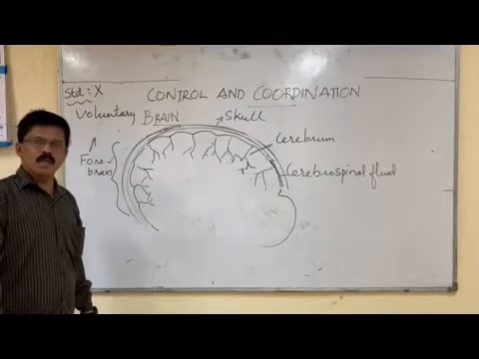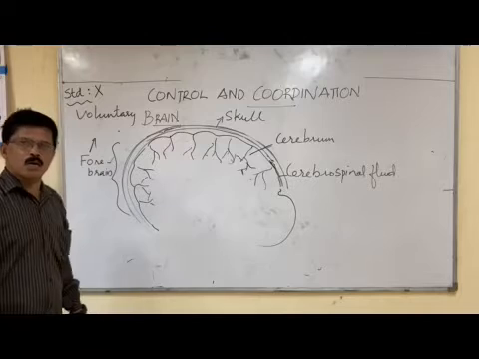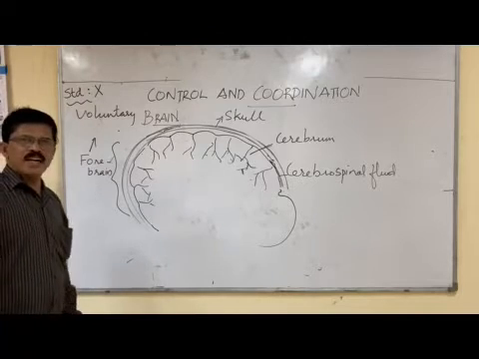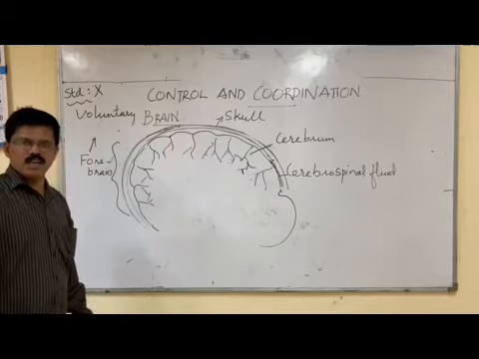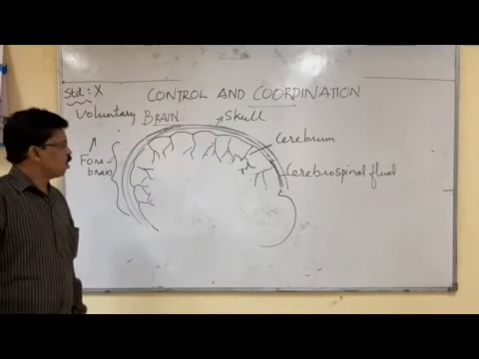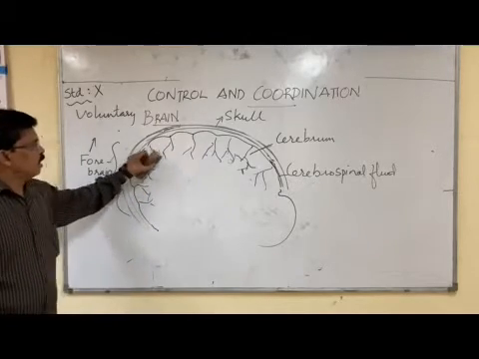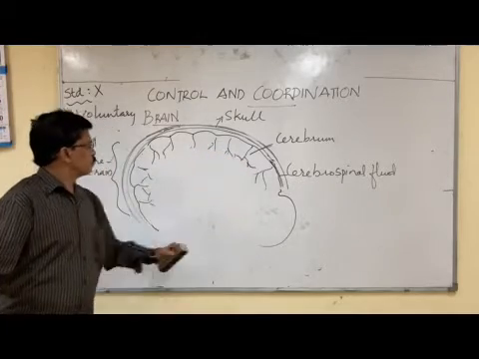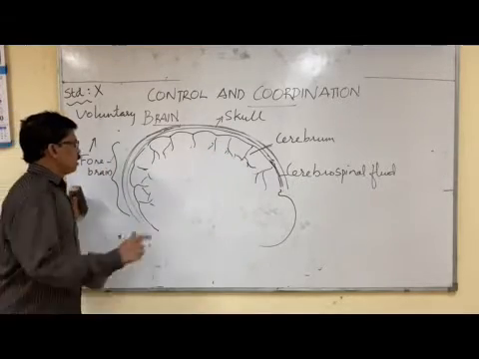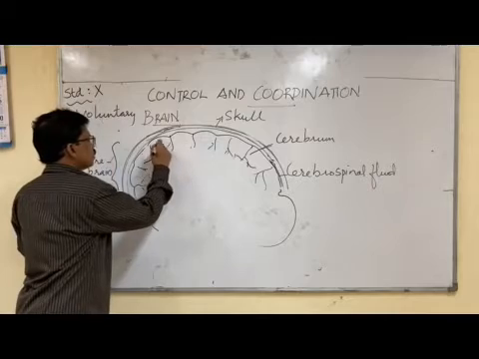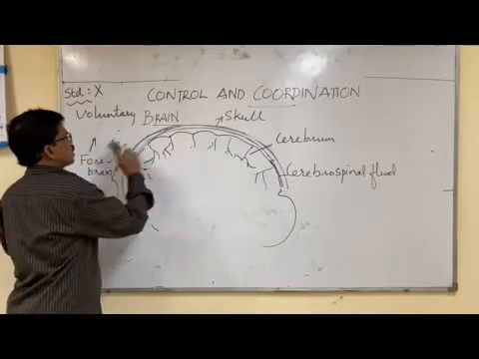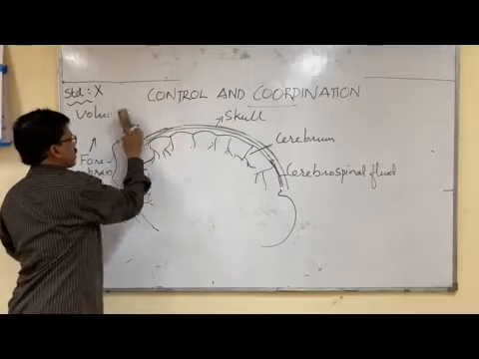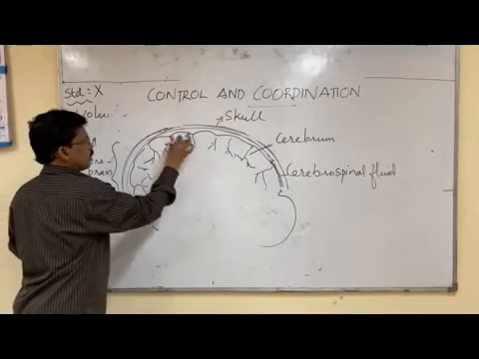So cerebrum is the largest part of the brain, and it controls voluntary actions such as walking and many other voluntary actions that happen with our will and wish. Actions that happen with our will and wish are called voluntary actions. Cerebrum is the largest part of the brain. It is the seat of all intelligence. For different voluntary actions, there are different centers in the brain.